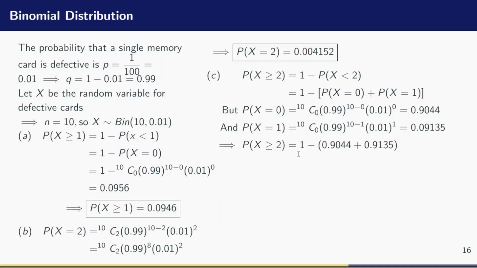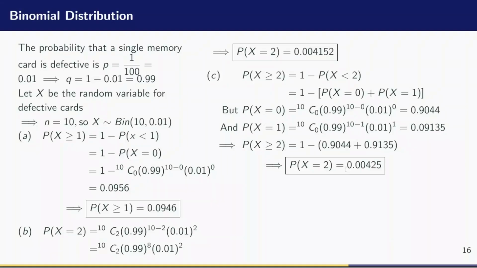So if I plug it in, I'll be having 1 minus the sum of these two probabilities. Evaluating this with your calculators will give the probability of X greater or equal to 2 to be 0.00425. So this is X greater or equal to 2. That is what we were looking for. So this is the result. I hope we are together.